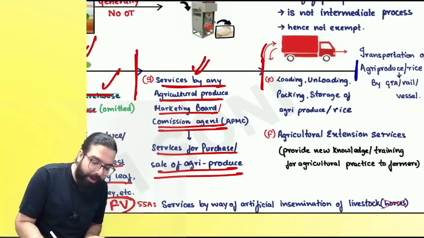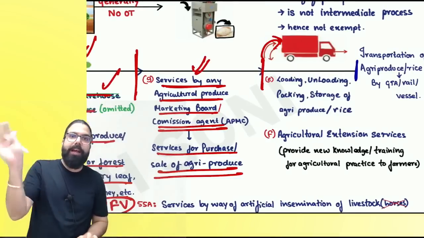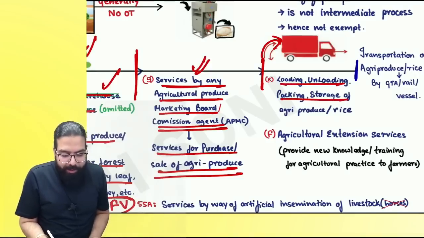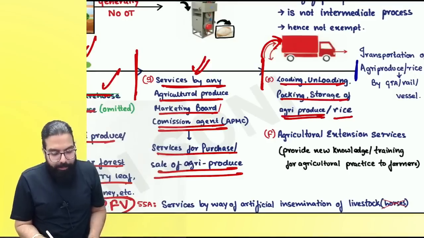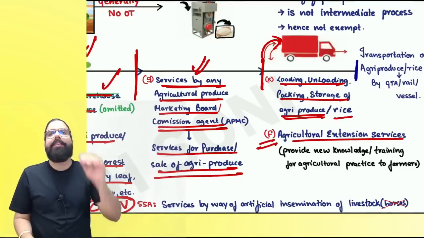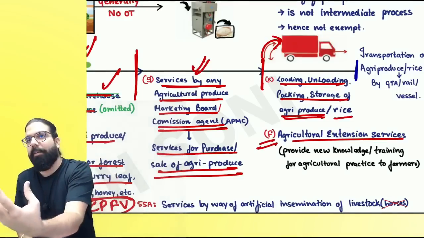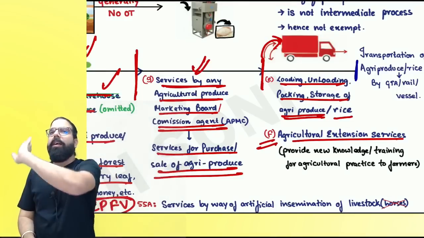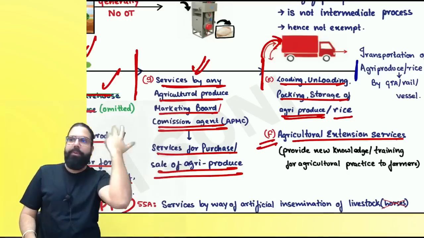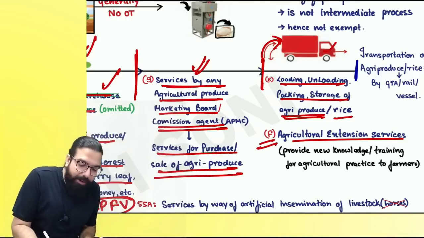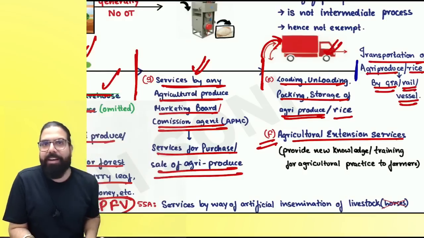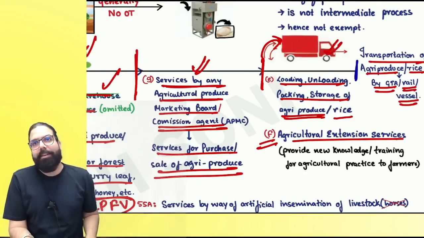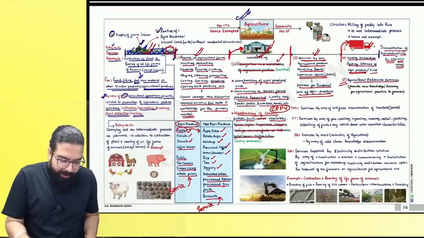Once they sold it, what will happen? It will be loaded and transported. Loading, unloading, packing, storage of agricultural produce or rice is always exempted. Now, agricultural extension service, giving knowledge about agriculture to farmers, etc., is exempt. Can I go ahead, everyone? Now, transportation will happen. Transportation of agricultural produce or rice by GTA, rail, etc. is exempt. I hope the point is clear to all.